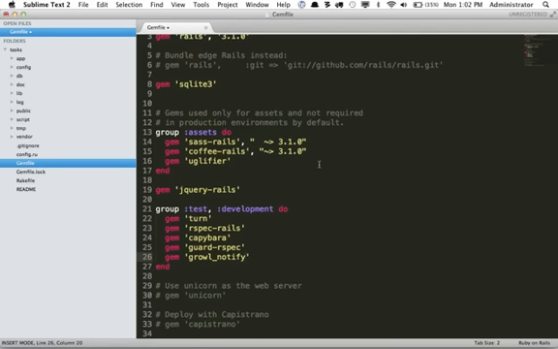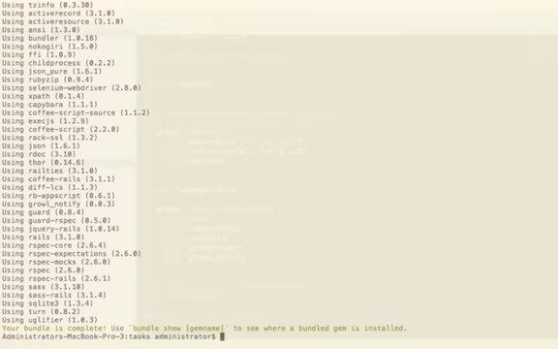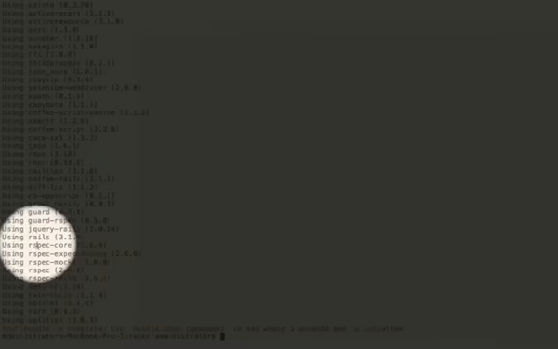Okay, and I'll save that, and now that I've updated my Gemfile, I need to run bundle install again so that we can download any of these gems that we don't already have on our system. So I can either run bundle install, or you can just shorten that to bundle. There we are, and now you can see that these RSpec gems and guard were installed.